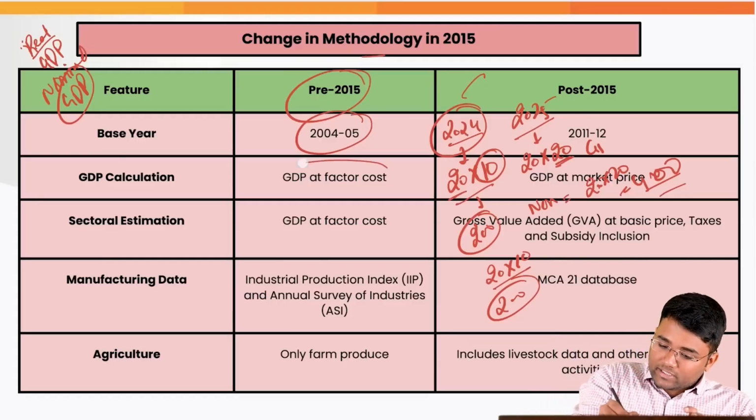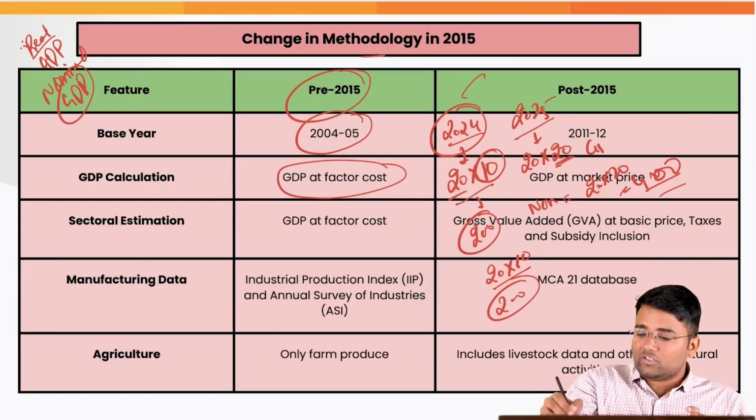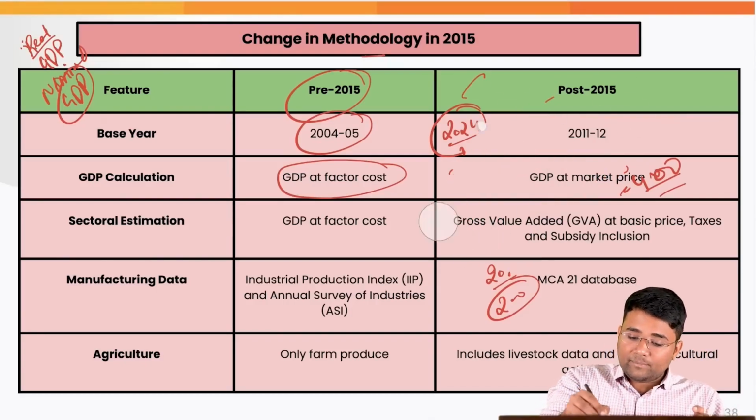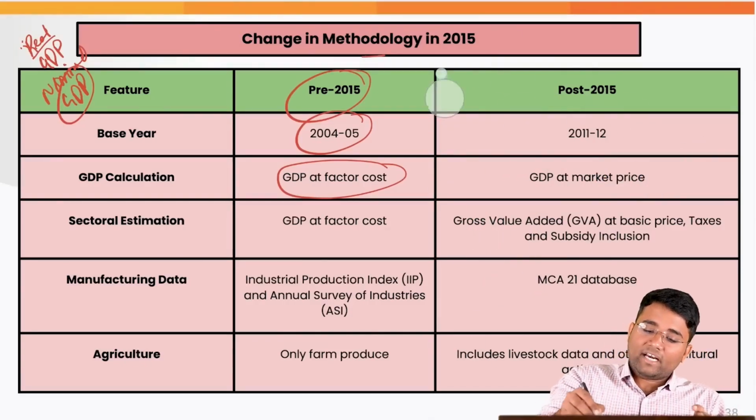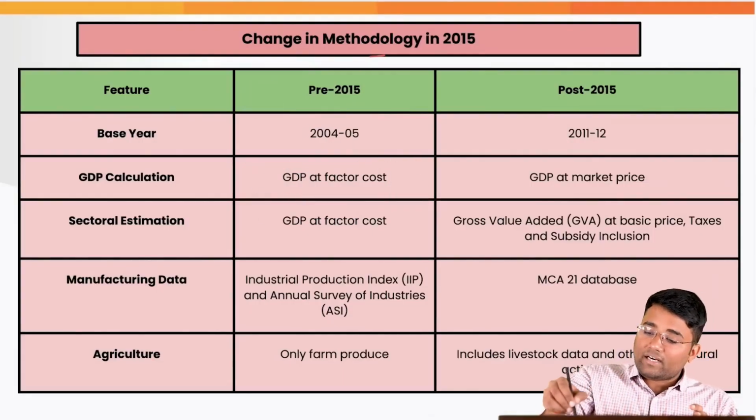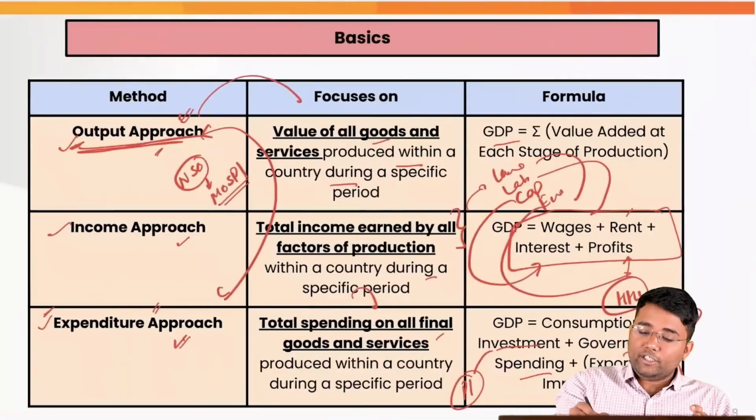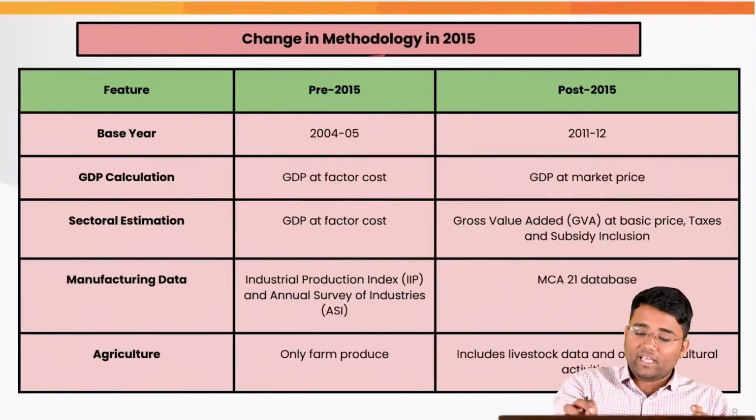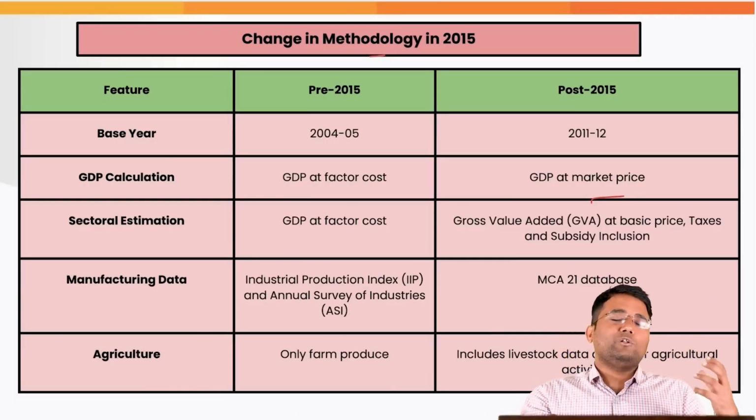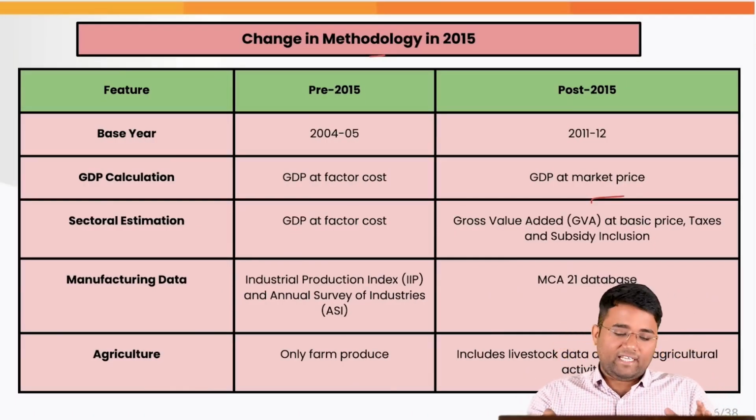Also, the GDP which was calculated earlier, before 2015, was at factor cost, and at present it is calculated at market prices, which includes the taxes, etc. Factor cost means whatever cost we need to pay on these four factors of production, whereas when we talk about market prices, it also incorporates the impact of taxes.